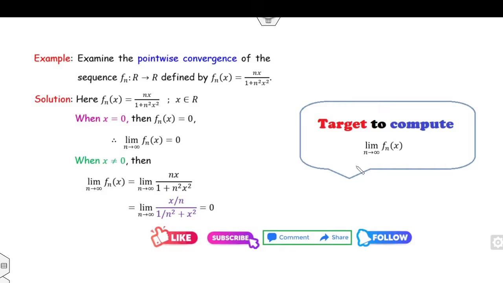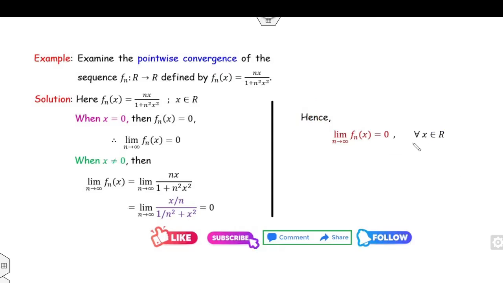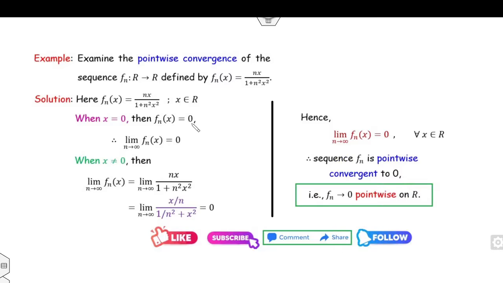So if x is 0, the limit is 0, and if x is non-zero, the limit is again 0. That means the limit exists for all x. So we can say fn converges to 0; in this case, this 0 is my f. Hence, fn converges to 0 pointwise on the domain R.